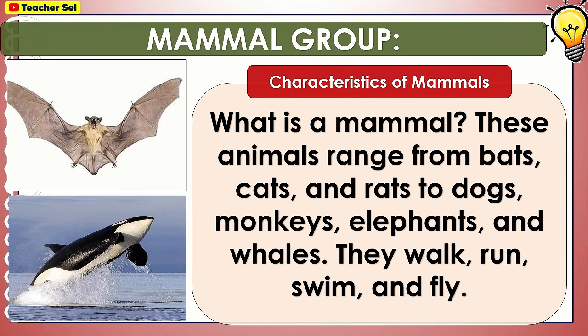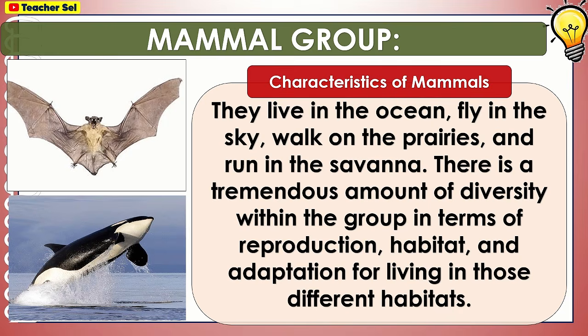Mammal group. Characteristics of mammals. What is a mammal? These animals range from bats, cats, and rats to dogs, monkeys, elephants, and whales. They walk, run, swim, and fly. They live in the ocean, fly in the sky, walk on the prairies, and run in the savanna. There is a tremendous amount of diversity within the group in terms of reproduction, habitat, and adaptation for living in those different habitats.